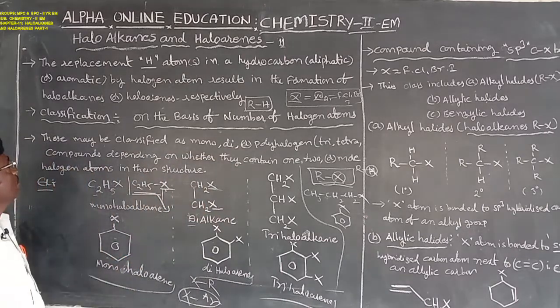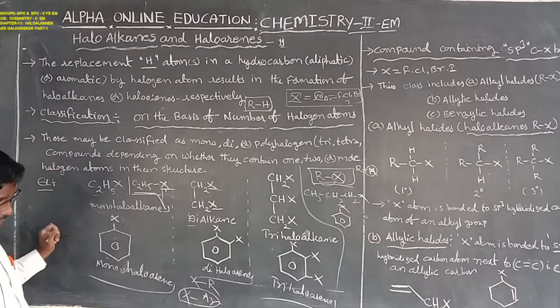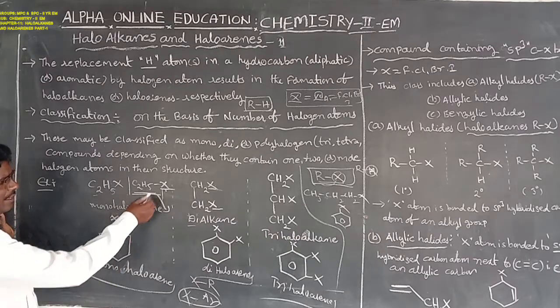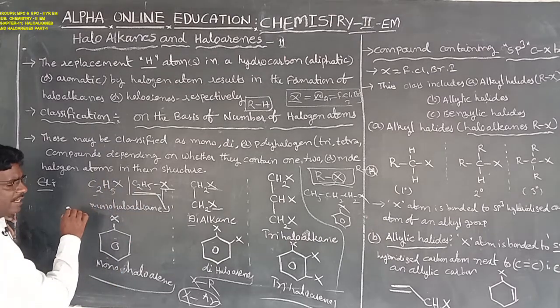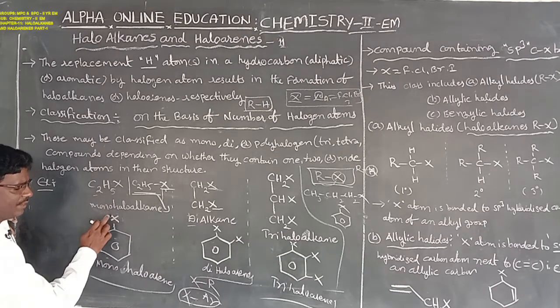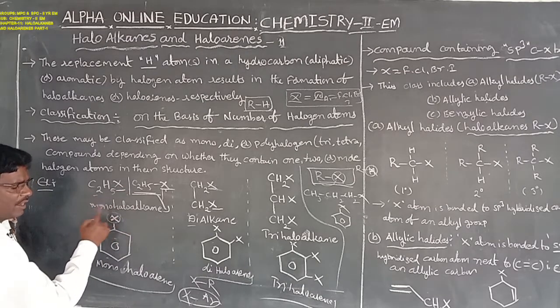That is the classification of monoalkanes, dialkanes, trialkanes or arenes. Haloalkanes or haloarenes can be classified on the basis of the number of halogen atoms. In any compound, the halogen atom bonded with the aliphatic or aromatic compound, on the basis of the number of halo groups, gives monohaloalkanes or monohaloarenes.